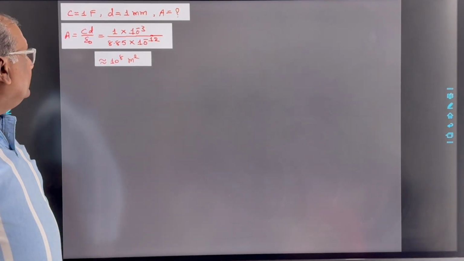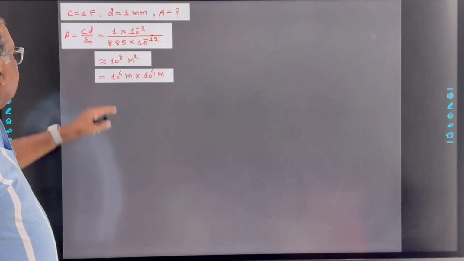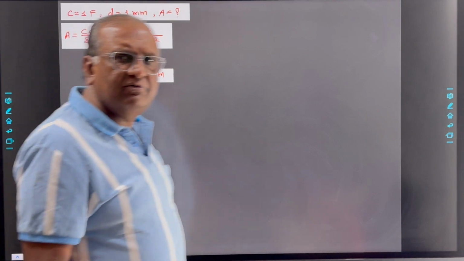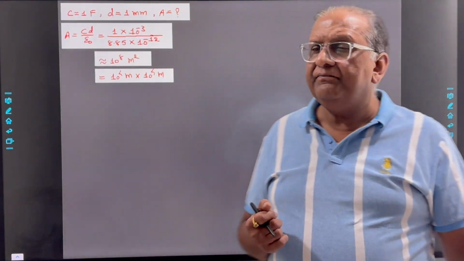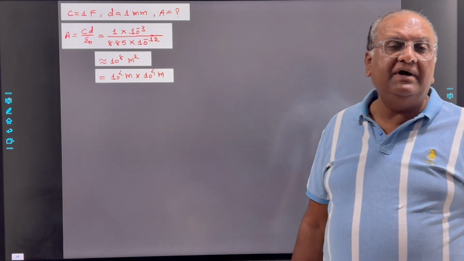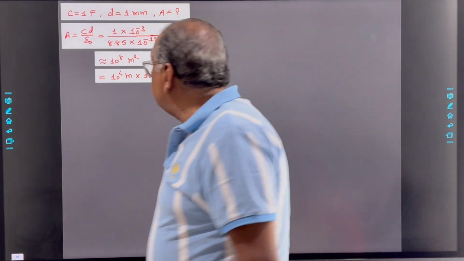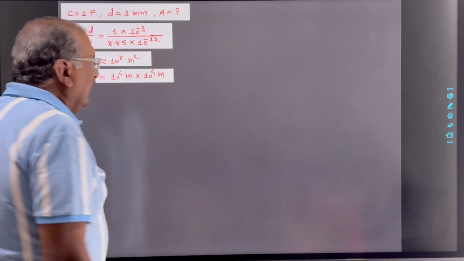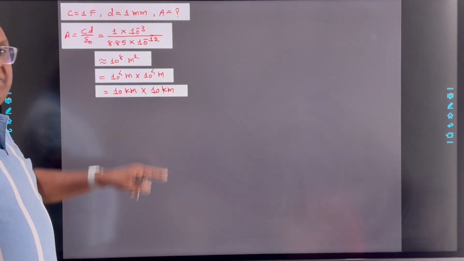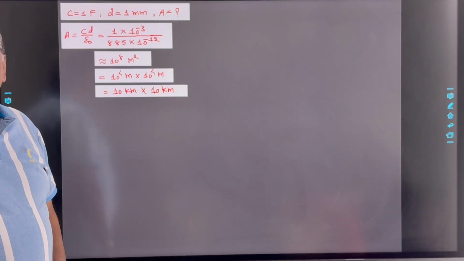So we can write this one as 10 raised to 4 meter into 10 raised to 4 meter. Suppose we think about a square plate. Okay. So the length and breadth of the plate will be 10 raised to 4 meter by 10 raised to 4 meter. Means 10 kilometer by 10 kilometer.